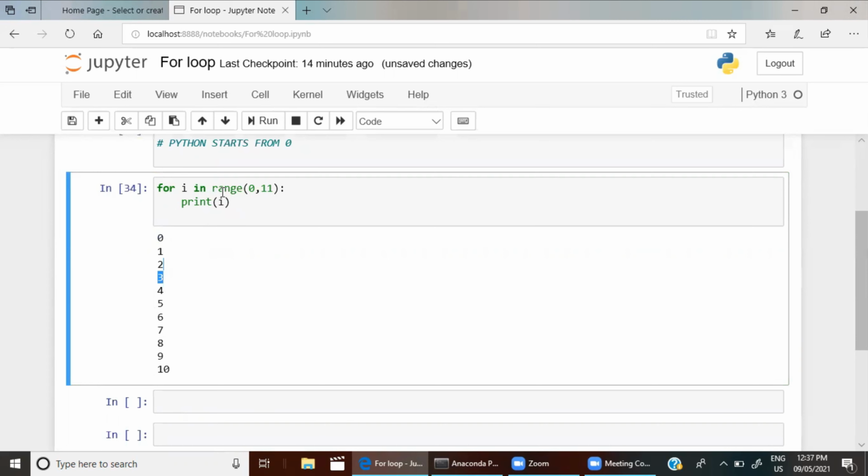For i in range, the range function will give us the range from 0 to n minus 1. Suppose we have 11, it will print 0 to 10. See, we have numbers from 0 to 10. Why is 11 not printed? Because the range function will take numbers till n minus 1. It will leave out this last number. Even if I give 100, it will print until 99.